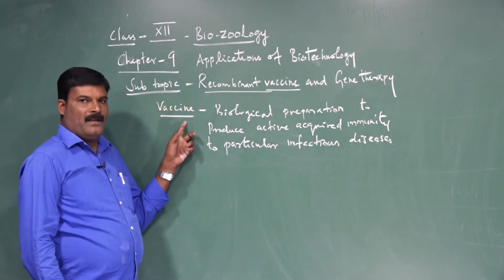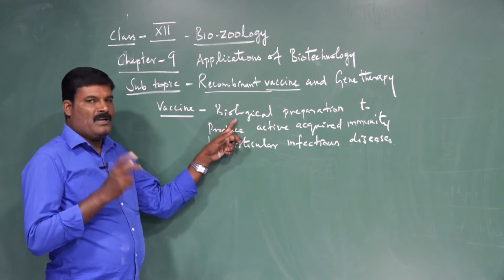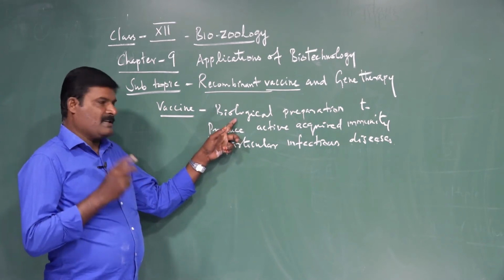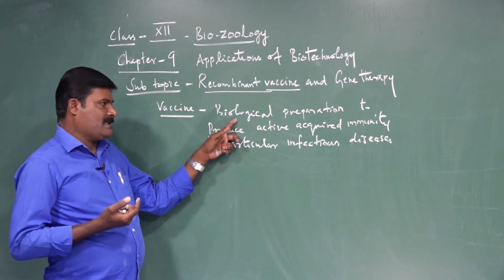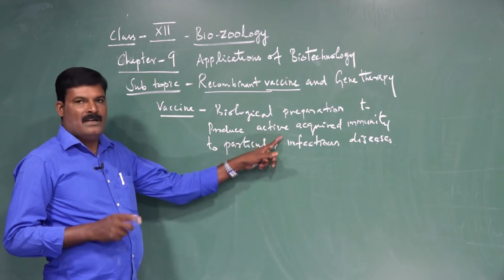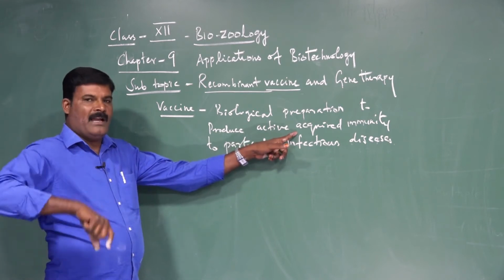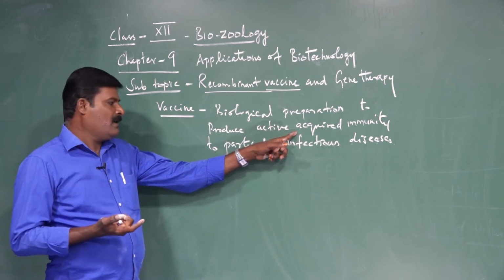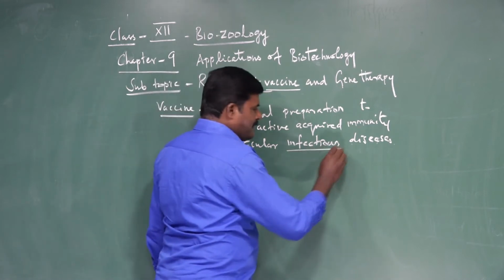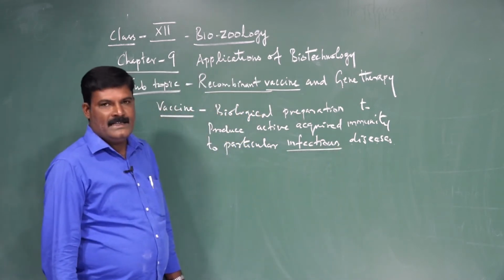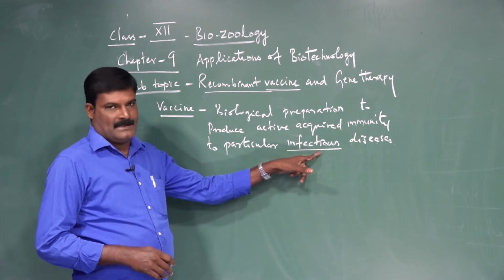So once again, what is a vaccine? These are biological or microbial preparations, or substances extracted from microbes like bacteria or viruses, to produce active acquired immunity. It is one kind of immunity that can be developed inside the body against a particular infectious disease. What is an infectious disease? Diseases caused by microbes are called infectious diseases.